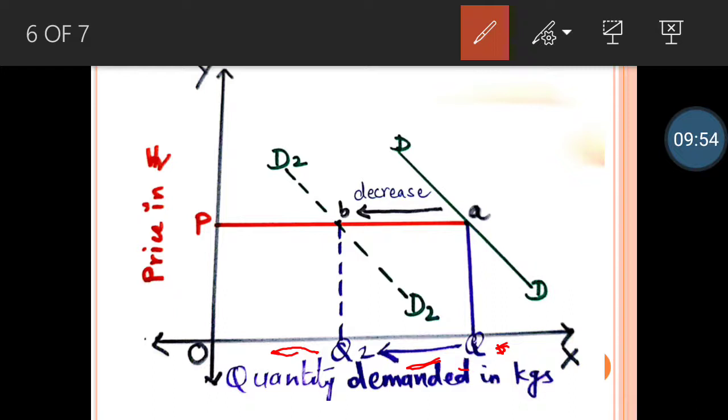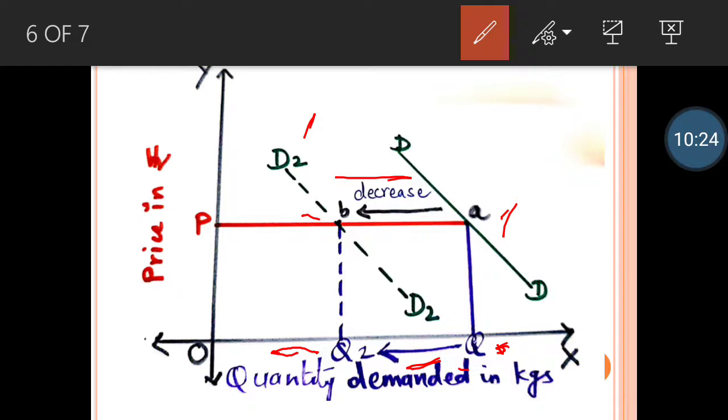Your original point was A, where you got demand curve as DD. Because your quantity demanded has decreased from OQ to OQ2, now your new point you got as B and your demand curve you got as D2, D2. And here you can see the arrow which shows decrease in demand, and so your arrow is moving towards the left hand direction.